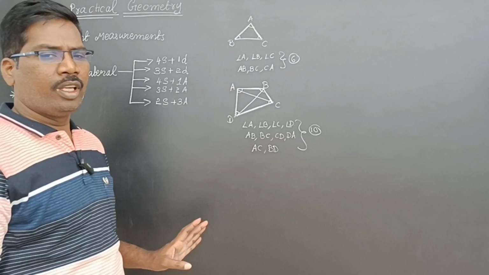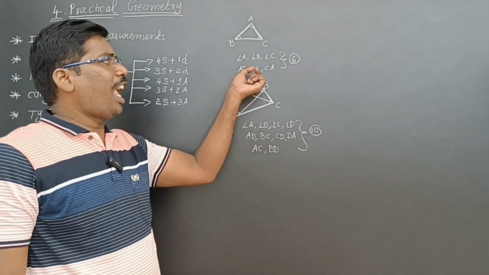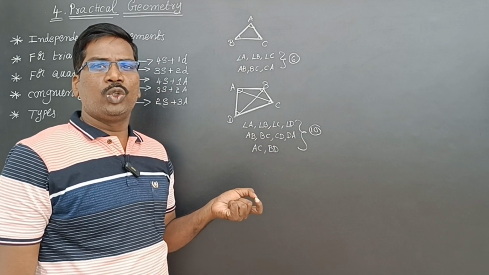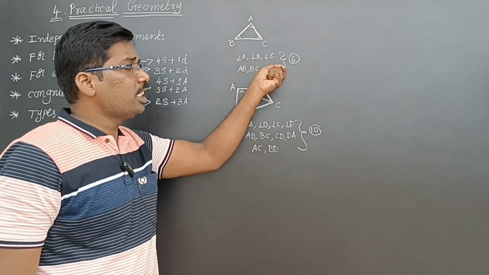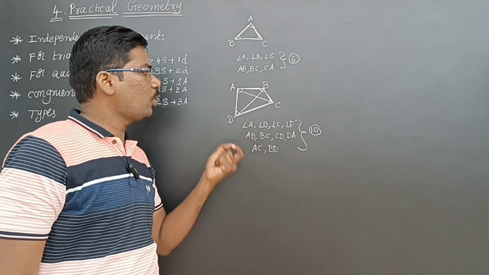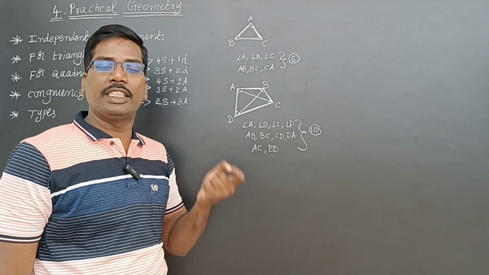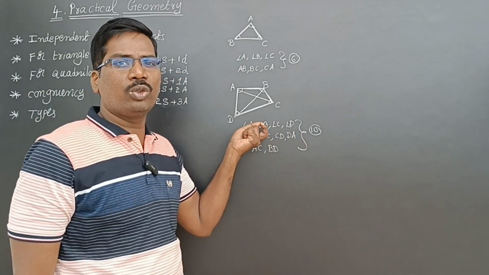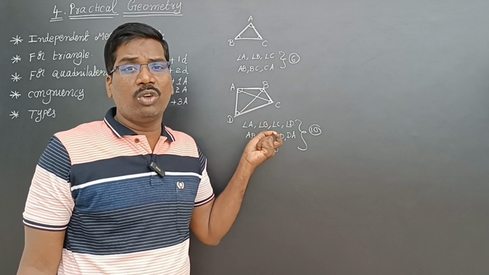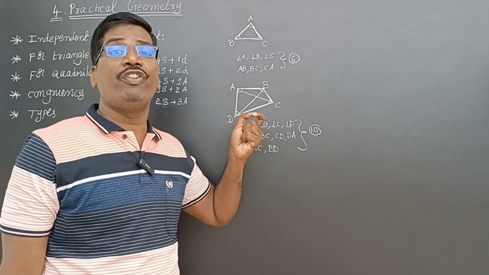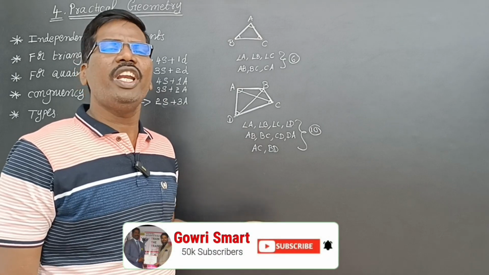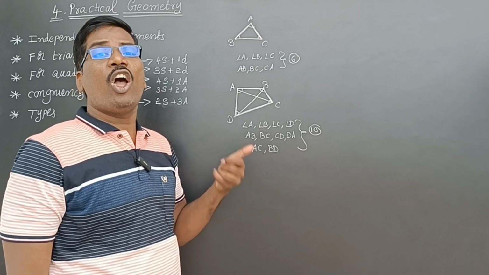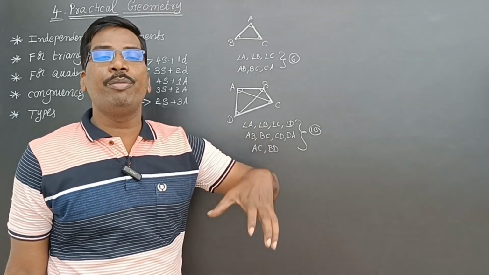10 measurements. Now see here, a triangle has 6 measurements, a quadrilateral has 10 measurements. Do we need all 6 measurements to construct a triangle? Do we need all 10 measurements to construct a quadrilateral? Definitely no is the answer. If you need to know all 10 measurements to construct a quadrilateral, it is a very difficult task, isn't it? So there is no need for all 10 measurements, and no need for all 6 measurements for a triangle. Then how many? Those are the independent measurements.